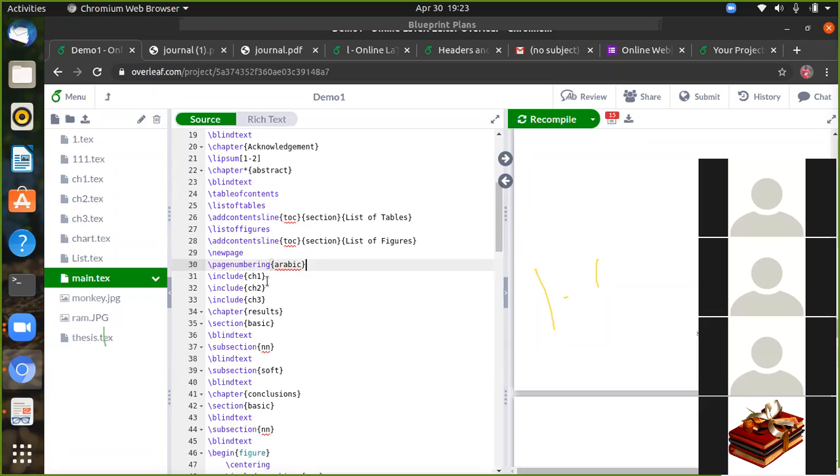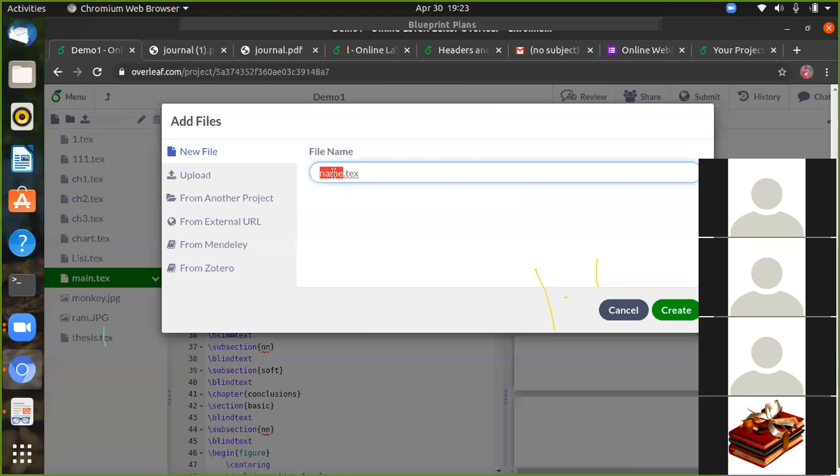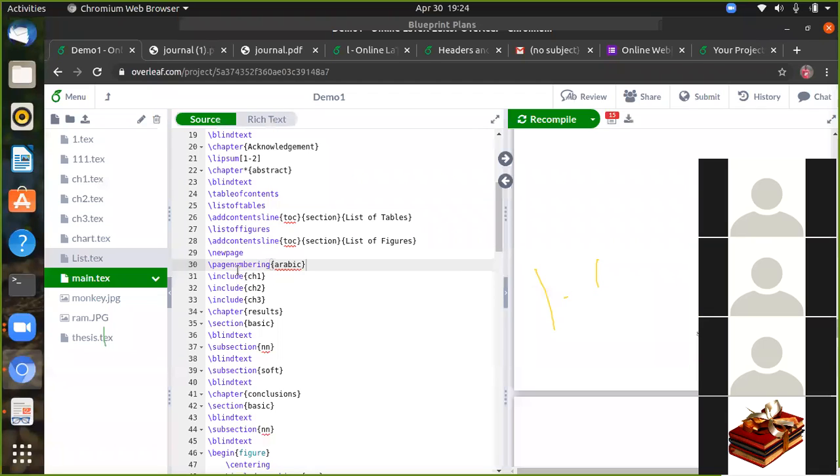Okay, we can include chapter number 1. So we have to create chapter number 1 by creating a new file, because your chapter must be very large. For a thesis, you can write more content. So you can create chapter number 1, chapter number 2. Suppose you give chapter number 1 introduction, you can write introduction.txt. Then you can include this chapter with \include{ch1}.